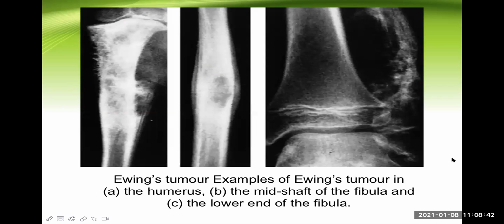Now, see here, there are examples of Ewing's tumor in the humerus. This is the humerus, isn't it? The mid shaft of the tibia, okay, and the lower end of the fibula. So all these things are shown here. Okay, see this.